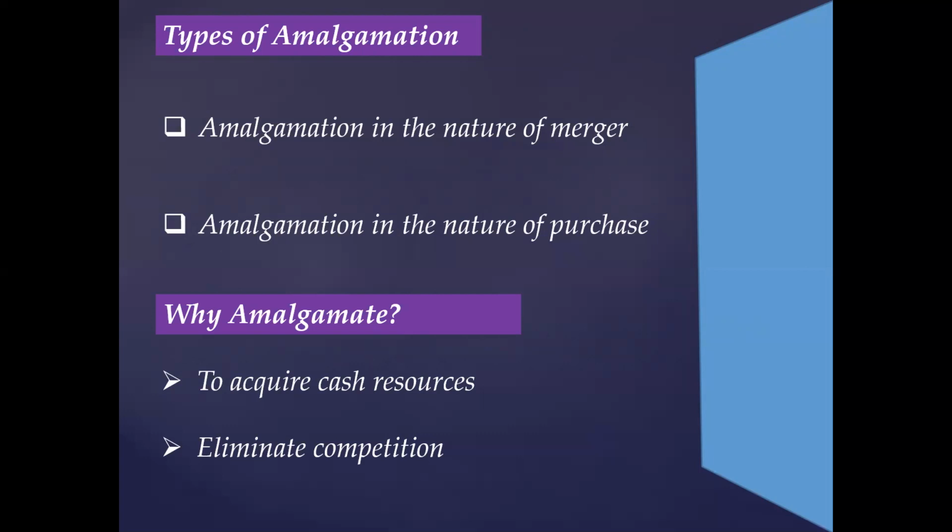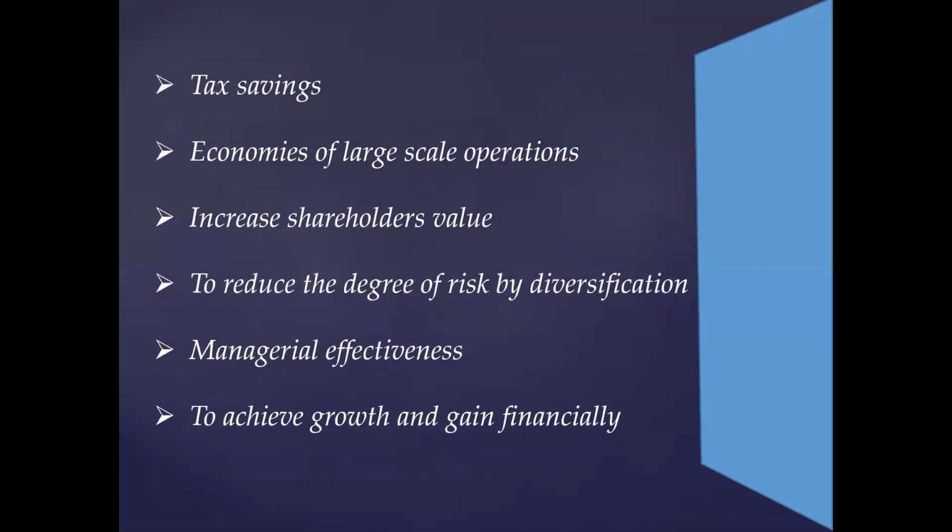So the next thing that we're going to talk about is why amalgamate. What are the reasons that we should amalgamate? The first one is to acquire cash resources, eliminate competition, tax savings, economies of large scale operations, increase shareholders' value, to reduce the degree of risk by diversification, managerial effectiveness, and the last one is to achieve growth and gain financially. So these were the main reasons why one should amalgamate.